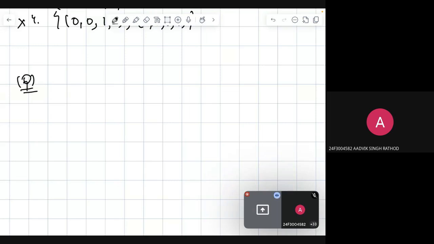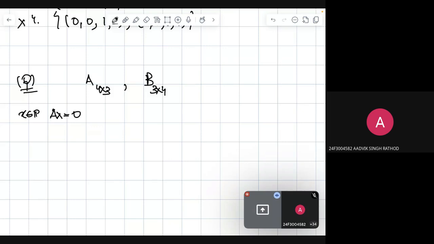The next question is that A is a 4 by 3 matrix and B is a 3 by 4 matrix. If the null spaces of A and B are 2 and 1 dimensional vector spaces, null space is the solution space of Ax equal to 0. So A is 4 rows, 3 columns.